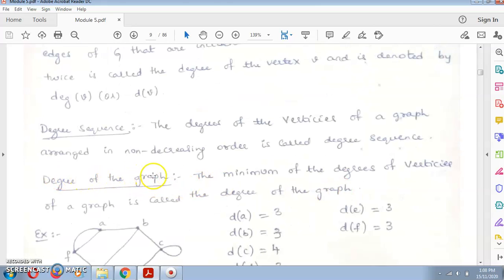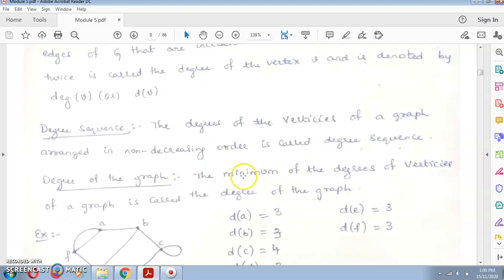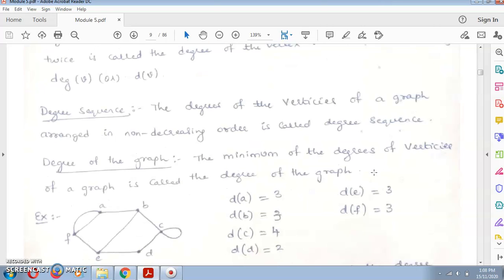Degree of a graph. So what is this degree of a graph? The minimum of the degrees of the vertices of a graph is called the degree of a graph. So it is the minimum number of degrees. There is no such criterion that a particular vertex should have so many degrees.